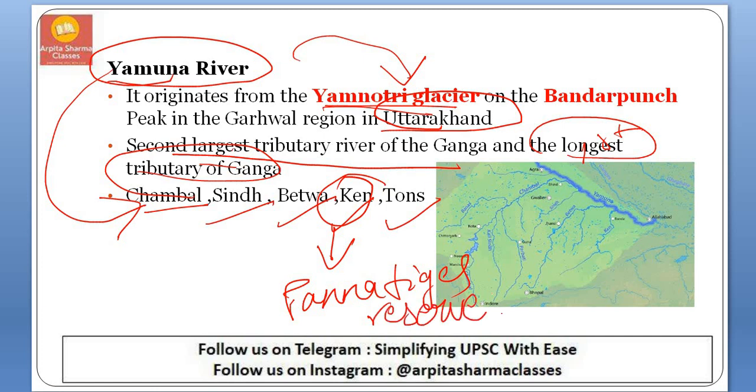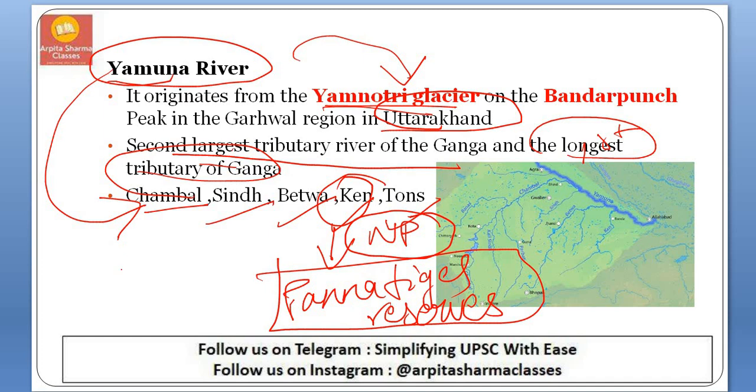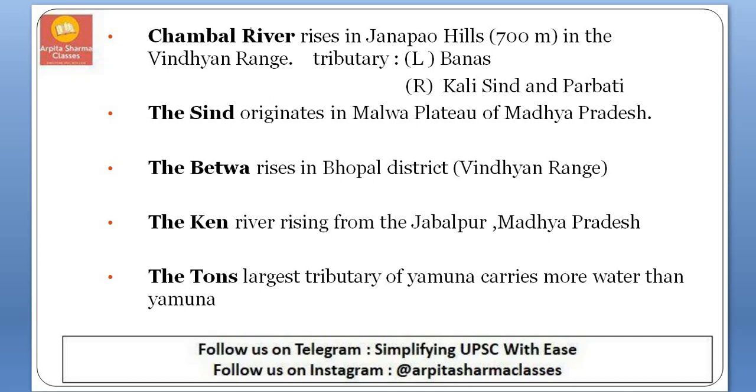So these are the questions that are asked in our exams. They will ask about the river and the national park within that river's basin. In 2020 there was a question: which national parks come under the Kaveri basin. So these kinds of questions are asked. Now we'll see the sub-tributaries of Yamuna river, that is Chambal, Sindh, Betwa, Ken and Tons.